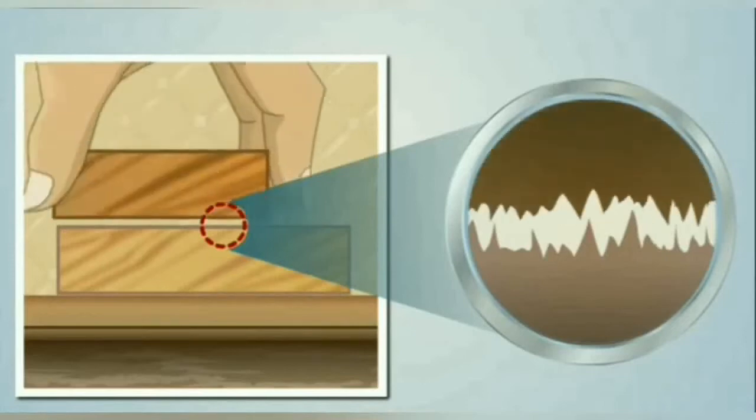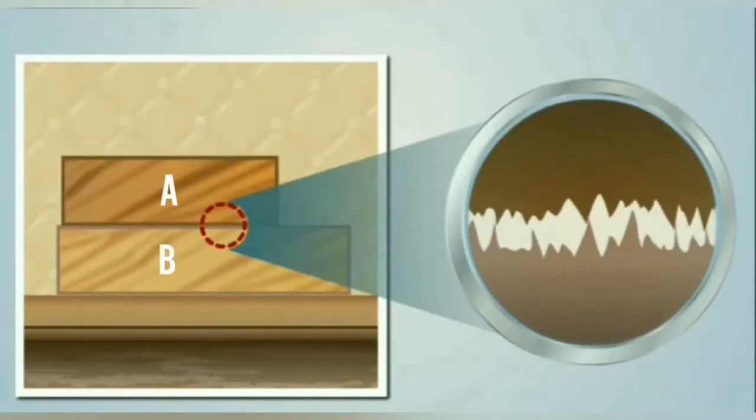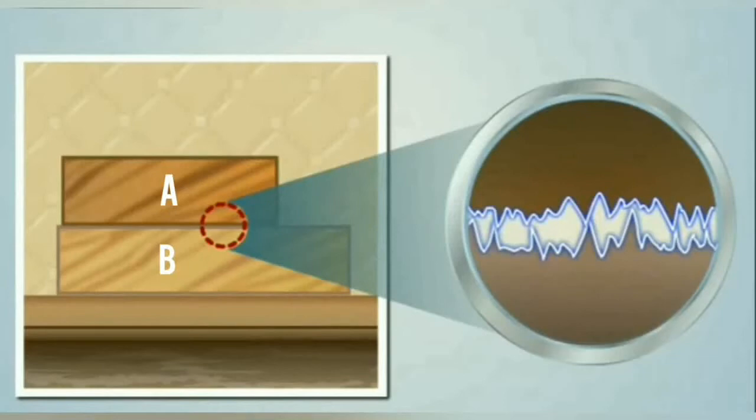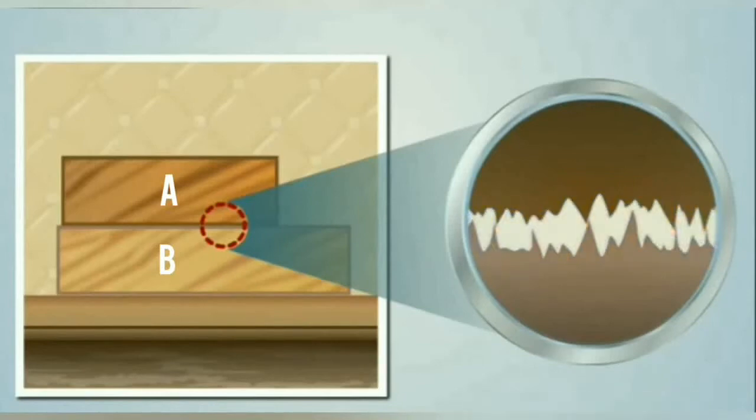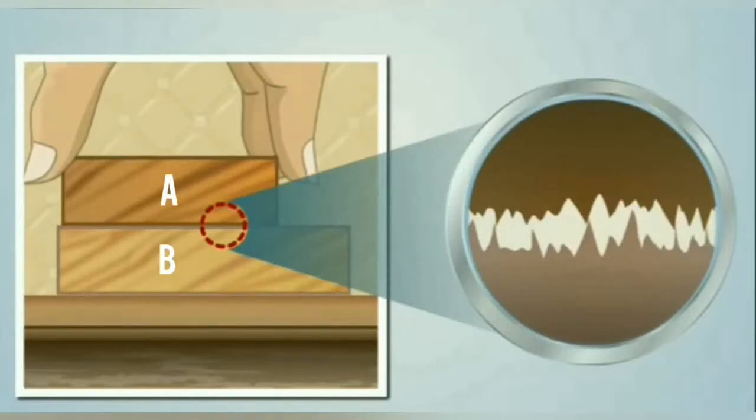When a body, say A, is placed on another body B, the lower body, then the projections in the surfaces of the two bodies get interlocked. When body A is given a small push, then the projections in the surface of body A exert sidewise force on the projections in the surface of body B.